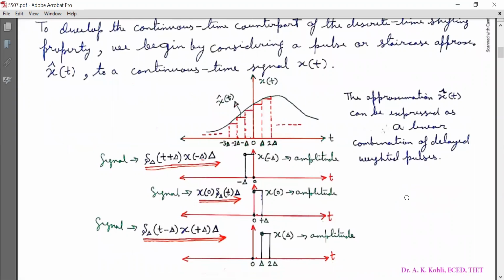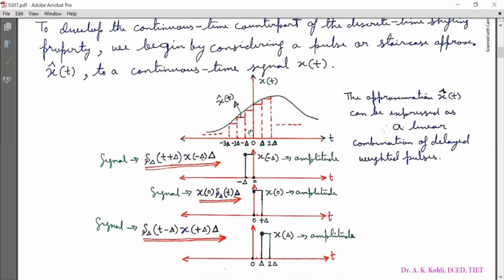Now we will look at the different plots. In this graph, xt is plotted with respect to t. This continuous time signal is xt, and this staircase approximation is x cap t. Now the approximation x cap t can be expressed as a linear combination of delayed weighted pulses.